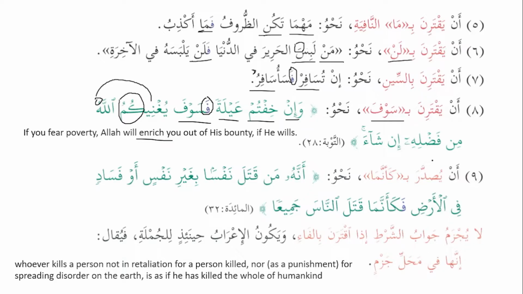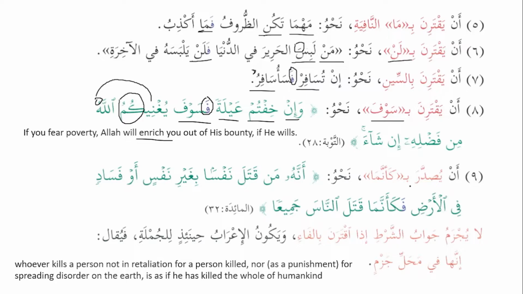How? من فضله إن شاء, with his bounty if he wills. So وإن خفتم عيلة فسوف يغنيكم الله من فضله إن شاء. If you fear poverty, Allah will enrich you out of his bounty if he wills. So sin and sawfa, both of them, when they are jawab shart, then fa will be added to them.